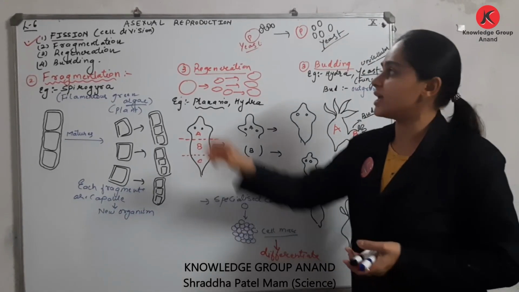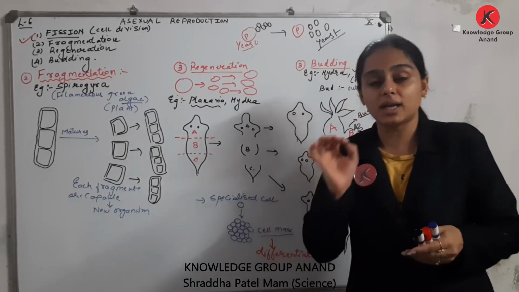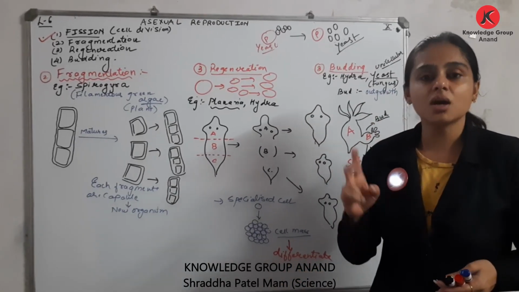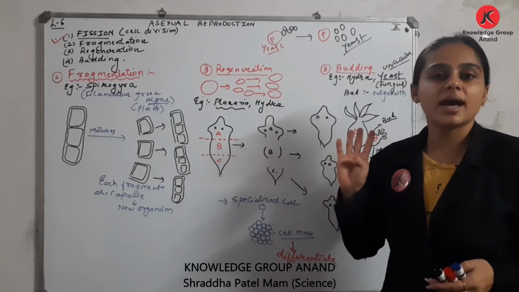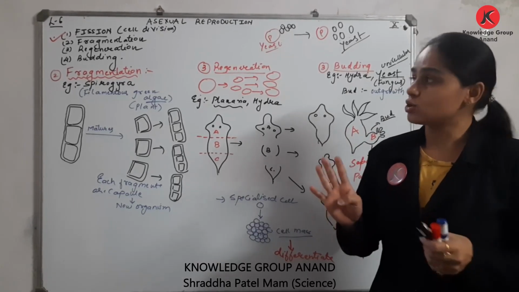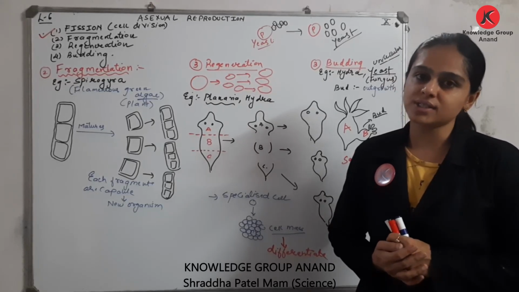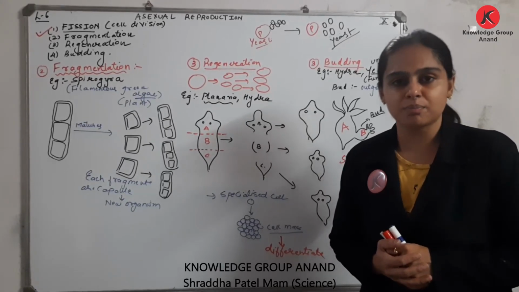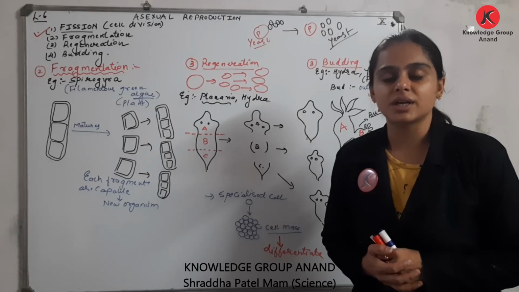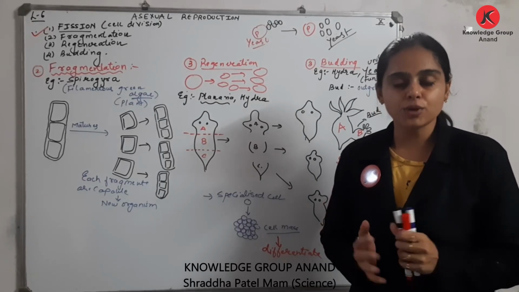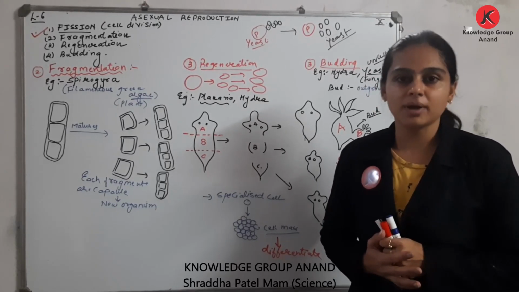So I hope asexual reproduction is very clear to you people. Fission, फ्रेगमेंटेशन, बडिंग एंड रीजनरेशन. ठीक है, सो दिस इज एसेक्सुअल रिप्रोडक्शन. In next video we are going to understand asexual reproduction in plants, जिसको आप बोलो vegetative propagation. I hope the topic is very clear to you all people. Thank you.